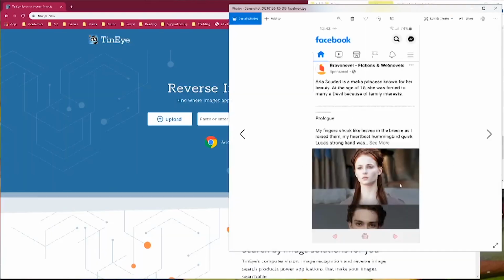Sorry, this next one kind of just makes me laugh. So this one, I don't even need to reverse image search. That's Sansa from Game of Thrones. That's just a picture of Sansa from Game of Thrones. Maybe that image is free to use on Shutterstock or whatever, I don't know. I know you can also buy images on Shutterstock, once again, who knows? We've just given up, have we?